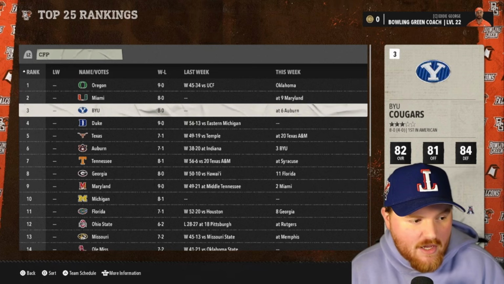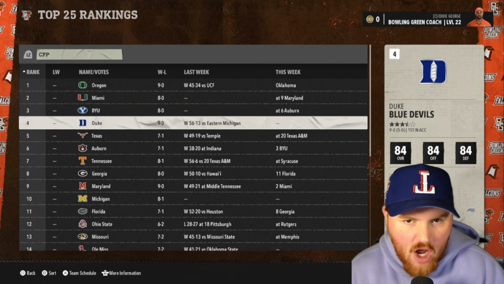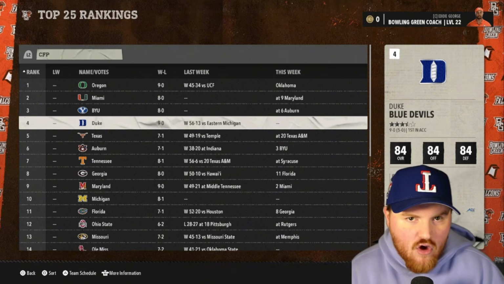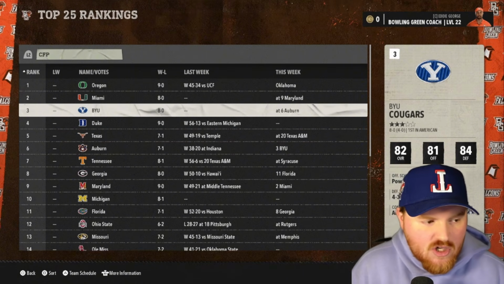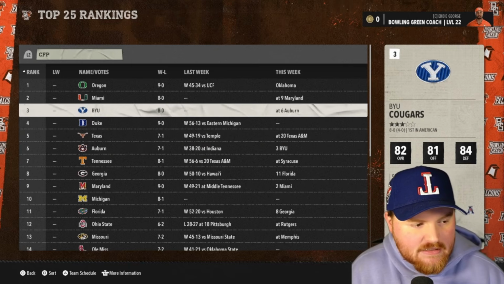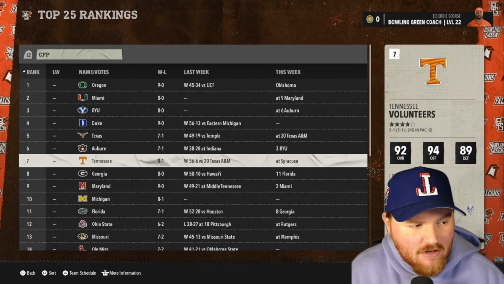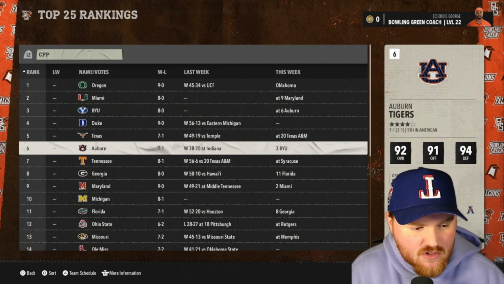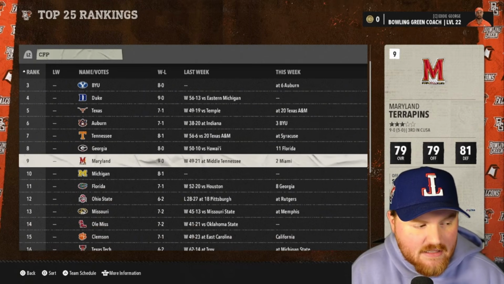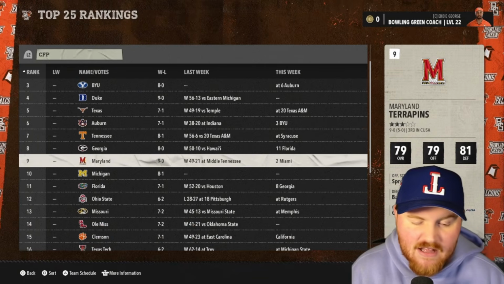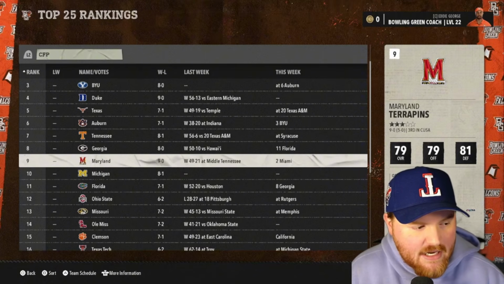Big matchup between BYU and Auburn coming up next week. Auburn, of course, was the playoff representative for the American last year, so we'll see. That has a long way to deciding what happens there. We've also got a big matchup between Maryland and Miami, our defending national champion at Maryland. Maryland's back in the top 10. They ended up losing out of the top 25 last year after starting in the top 10 with the first CFB poll. We'll see where they end up going here.